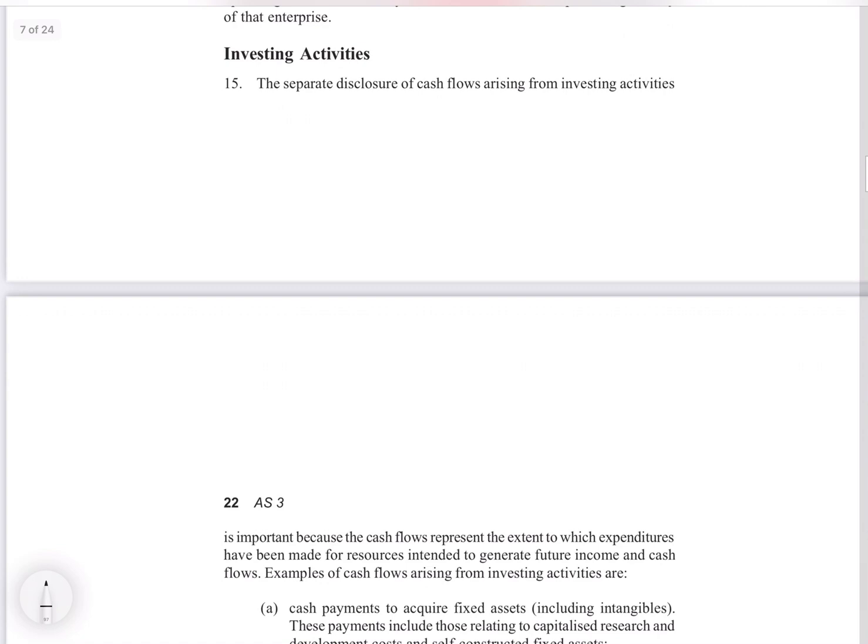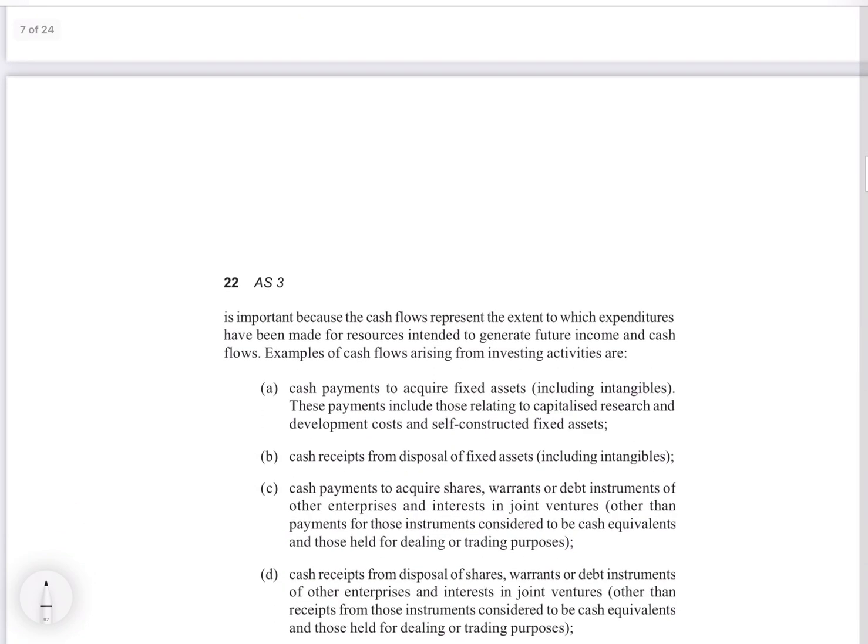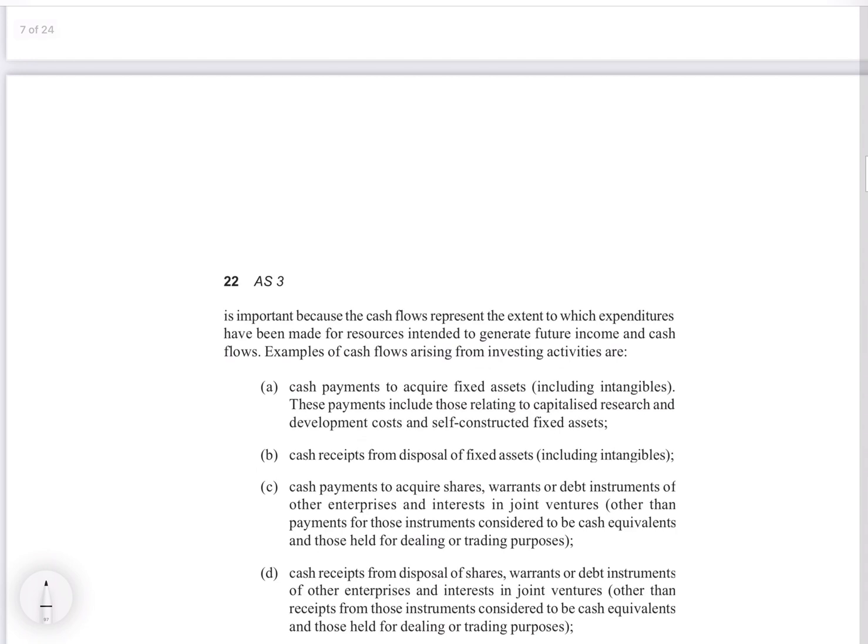Okay, so investing activities. Investing activities are those cash flows from which expenditures have been made for resources intended to generate future income and cash flows. Means these activities are those which you are doing to get some income in the future, and the cash flows to come.